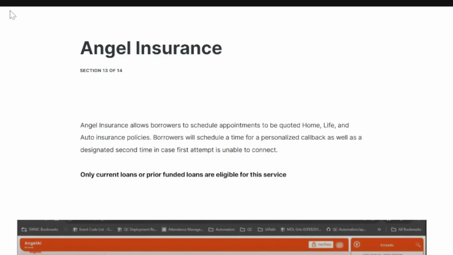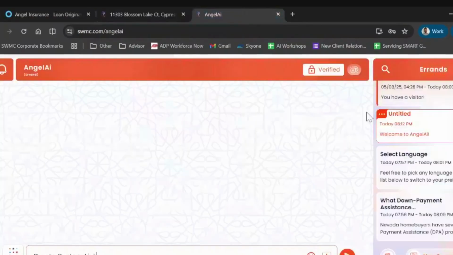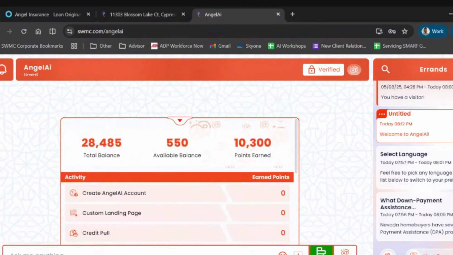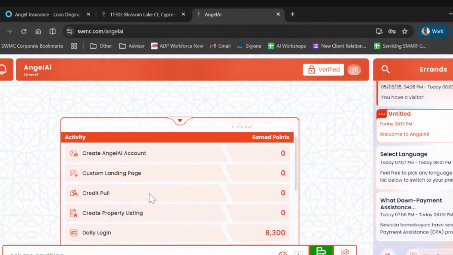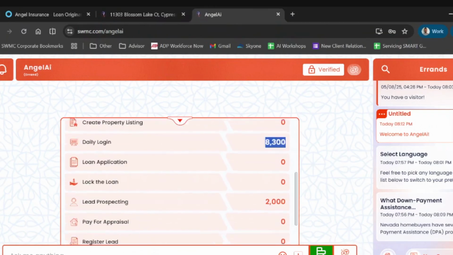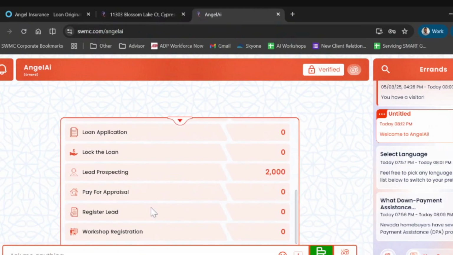Let me go ahead and go into the platform really quick. That's just displaying how you're accumulating those points. Just by creating an account, you will get points. By doing a credit pool, you get points. By logging in, you get points. It's just giving you a breakdown on how you're accumulating points, not to start the action. It's like a shortcut on how you can accumulate more points easier.